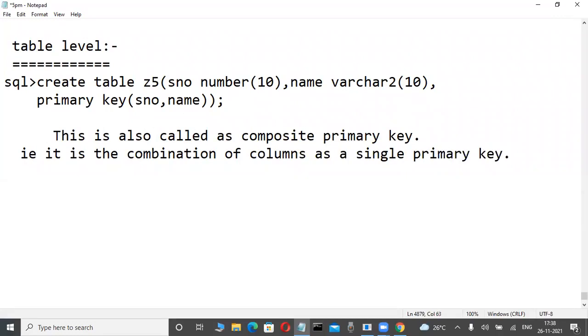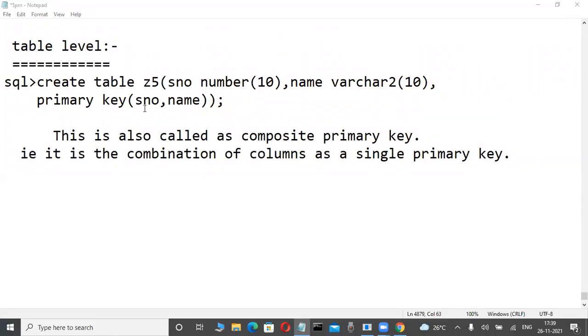Okay? Yes, composite unique and composite primary key.